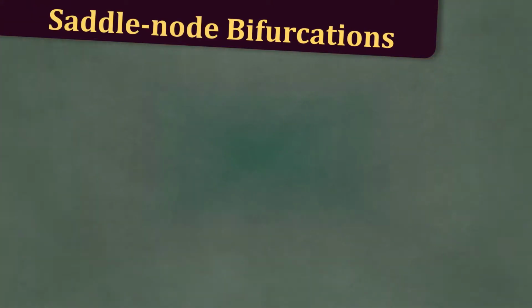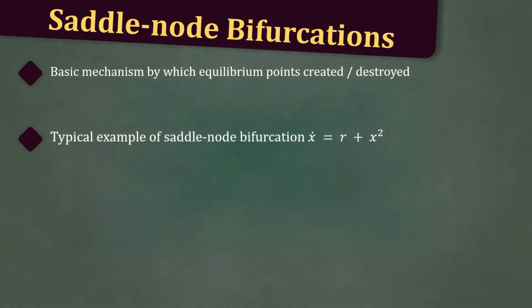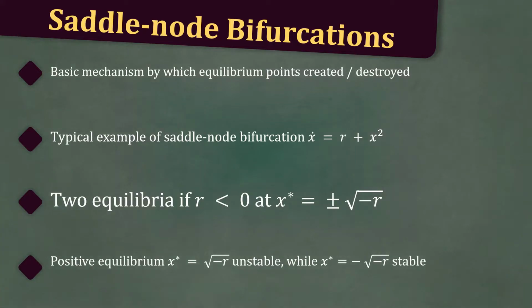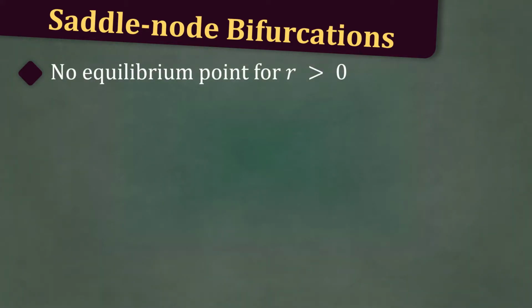Now, let's discuss saddle node bifurcations. This is the basic mechanism by which equilibrium points are created or destroyed. The typical example of the saddle node bifurcation is x dot is equal to r plus x squared. There are two equilibria if r is less than 0, at x star is equal to plus minus the square root of minus r. The positive equilibrium point x star is equal to the square root of minus r is unstable, while x star is equal to minus the square root of minus r is stable. There are no equilibrium points for r greater than 0.